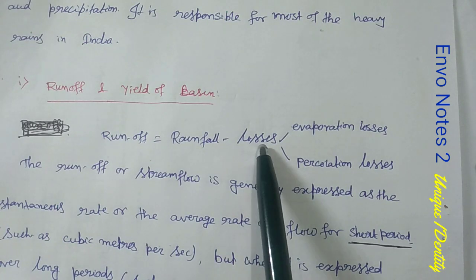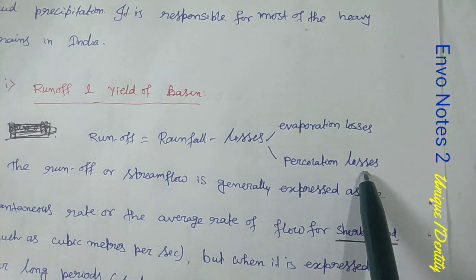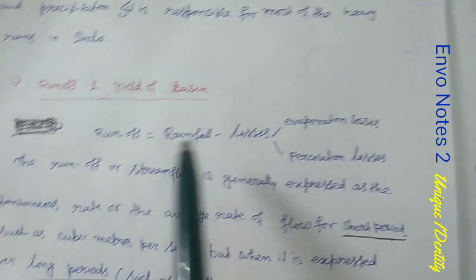What are the different types of losses? That is evaporation losses or percolation losses. Okay, so this is called runoff.